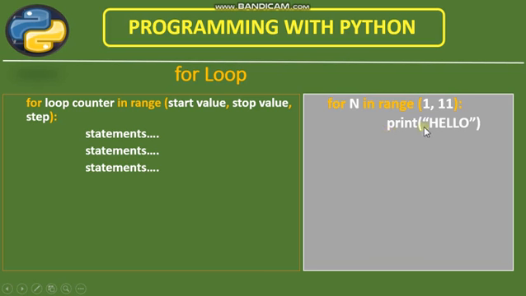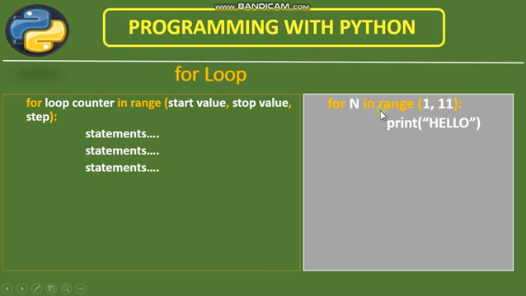This print hello. So this message will be printed 10 times, because the value of counter will take 10 repetitions, going from 1 to 10, 1 to 11. So it will take 10 iterations. So this statement will be repeated 10 times and this hello message will be printed 10 times. Is it clear?